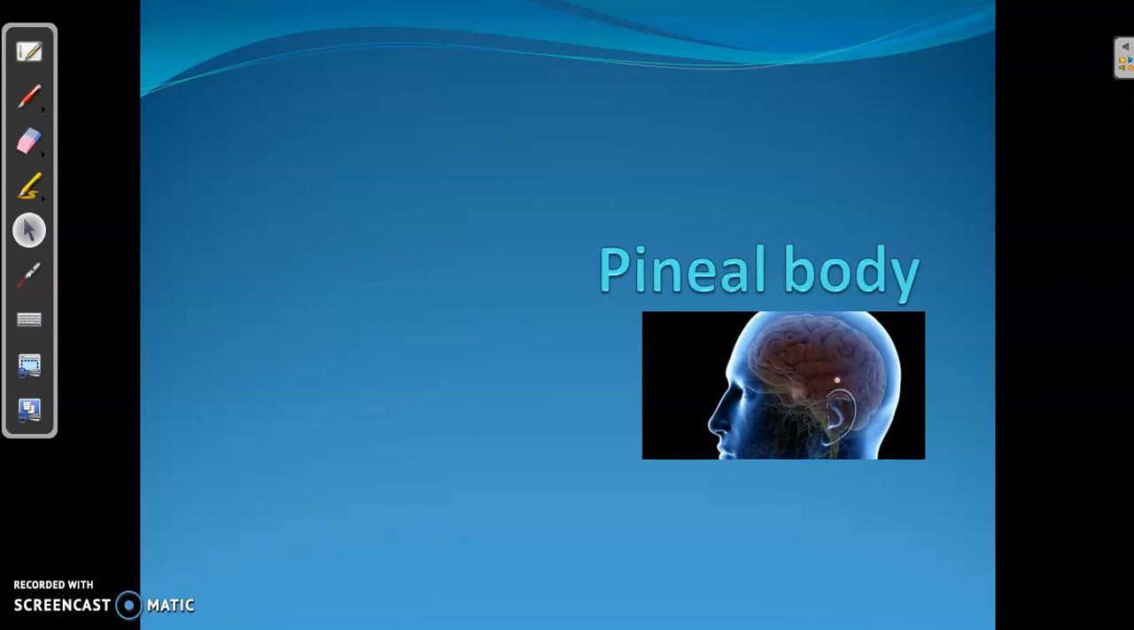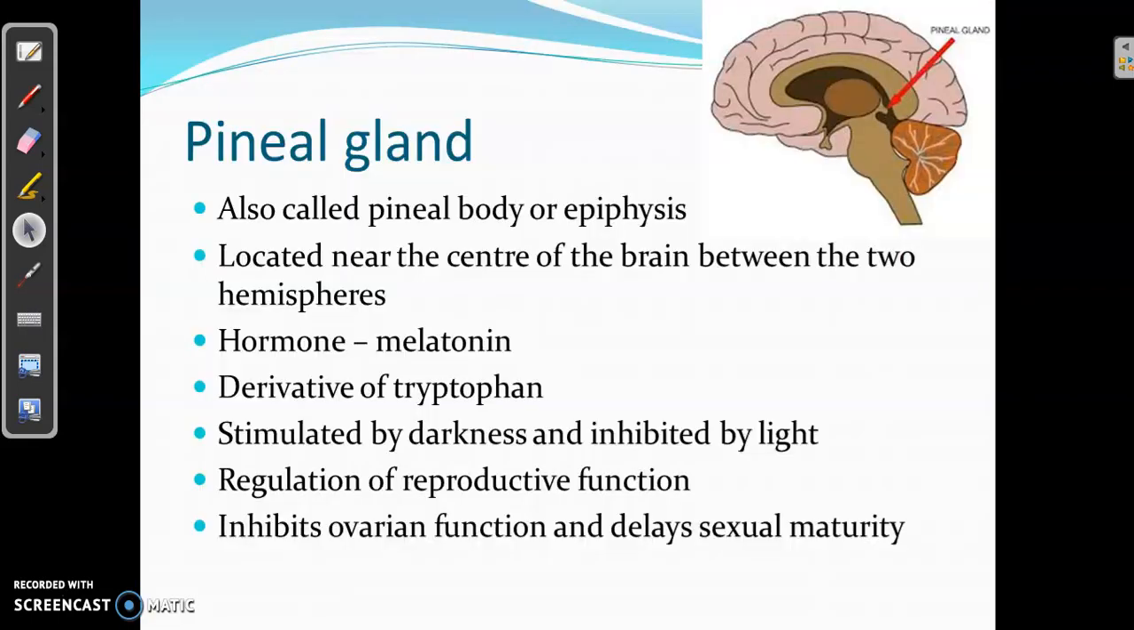Then the next endocrine gland is the pineal body. The pineal body is also called the pineal gland or the epiphysis, and it is located near the center of the brain between the two hemispheres. You know that our brain has two cerebral hemispheres, and this pineal gland is located in between the two cerebral hemispheres near the center of the brain.